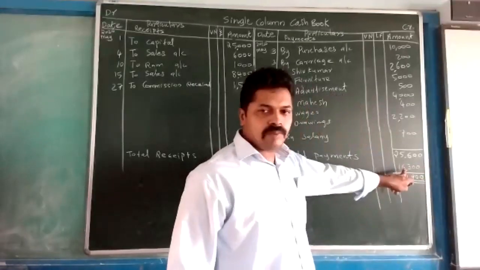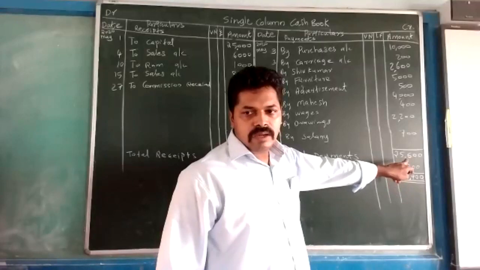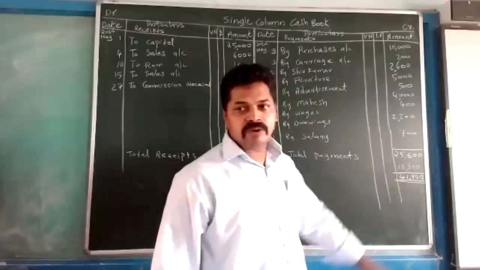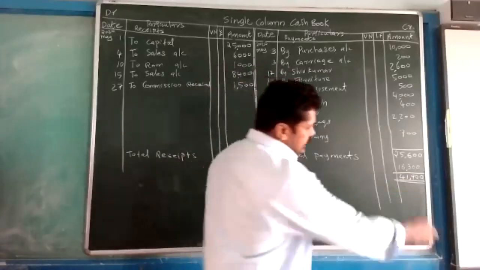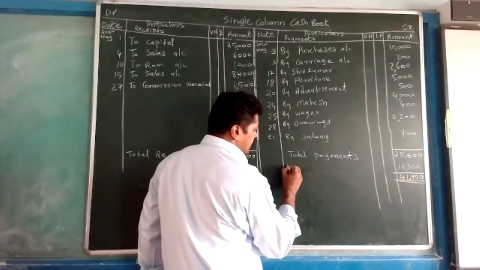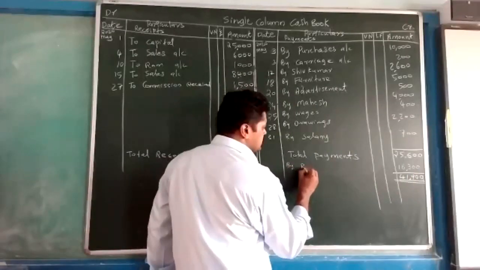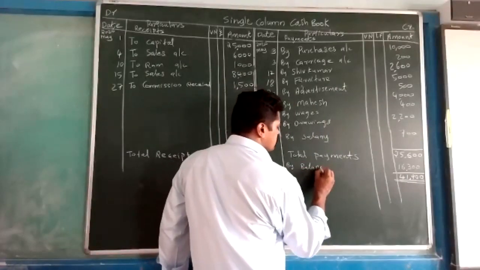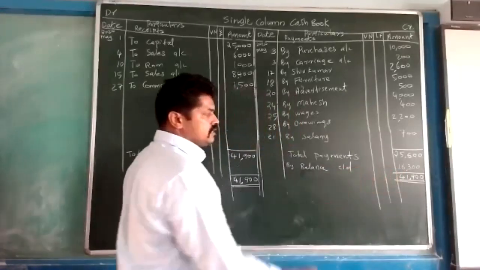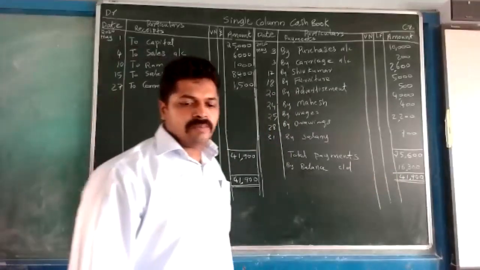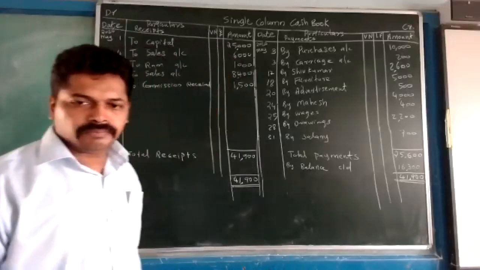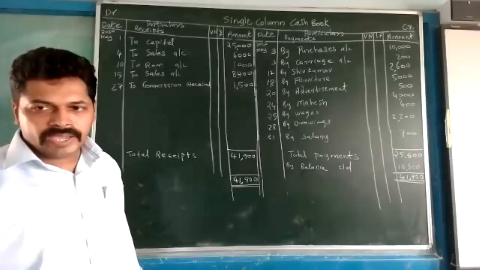And this is the cash balance we are having now. On 31st May, the cash in our office is 16,300. Against this 16,300, the writing will be by balance carried down.